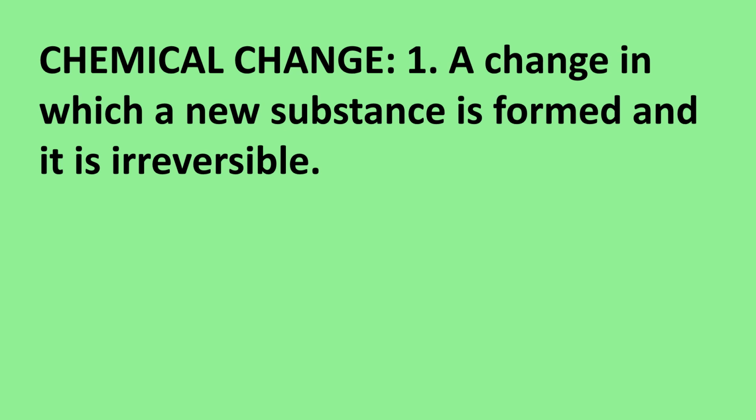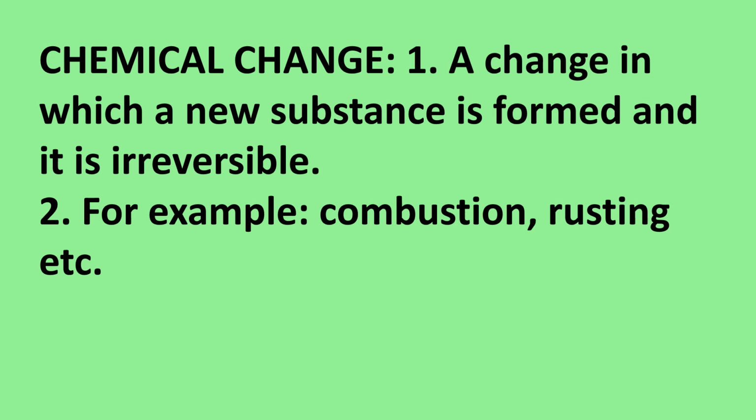Then we have chemical change, a change in which a new substance is formed and it is irreversible. So a change where a new substance is formed is always irreversible, which means we cannot reverse it. When this change takes place, a new substance is formed. For example, combustion, when we burn a fuel, is a chemical change. Here a new substance is formed. Rusting again is an example of chemical change, where a new substance is formed and it is irreversible.